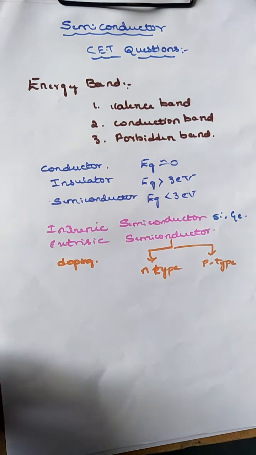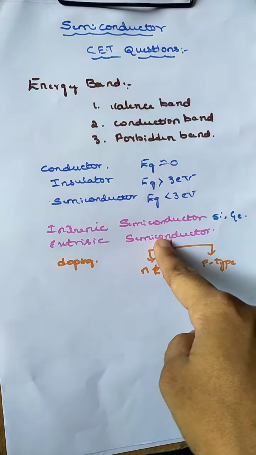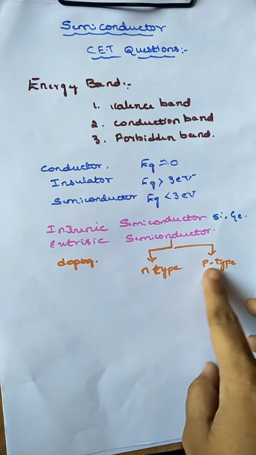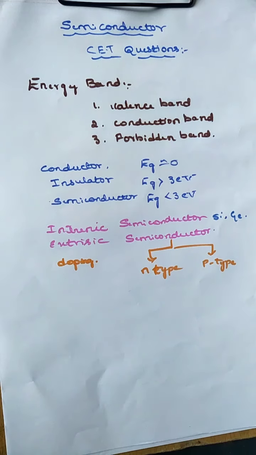Here n stands for negative, so the electrons are the majority charge carriers, and in the p-type the holes are the majority charge carriers. The holes we take as positive charges. In the n-type the conductivity is relatively more, whereas in the p-type the conductivity is relatively less.